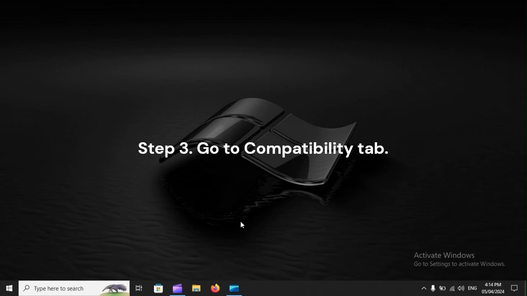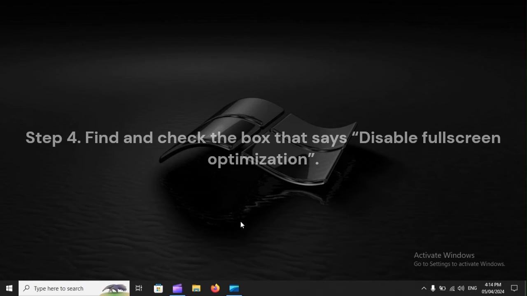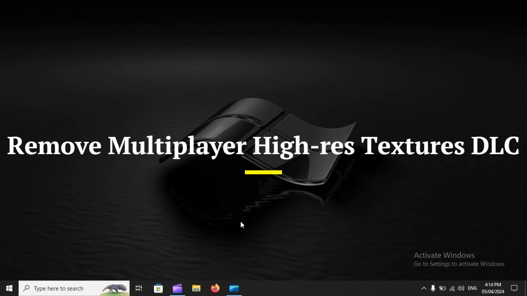Step 3. Go to Compatibility tab. Step 4. Find and check the box that says Disable Full Screen Optimization. Remove Multiplayer High-Res Textures DLC.